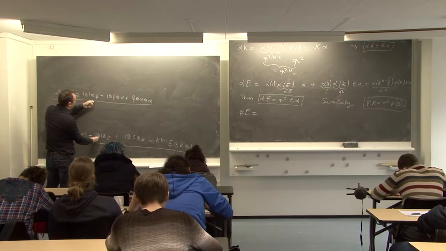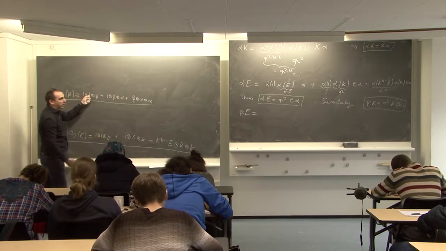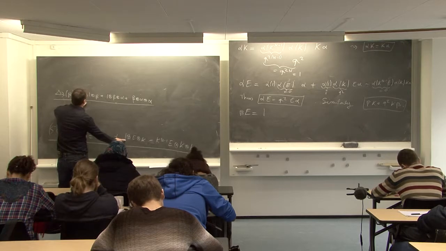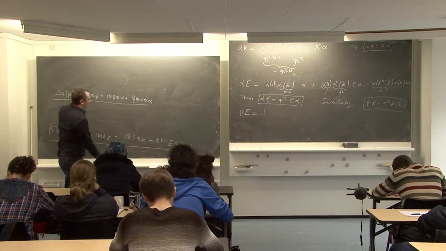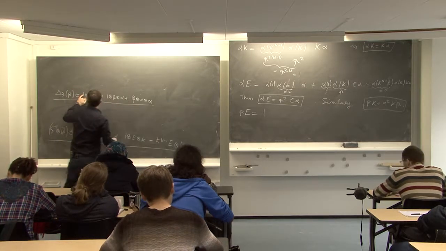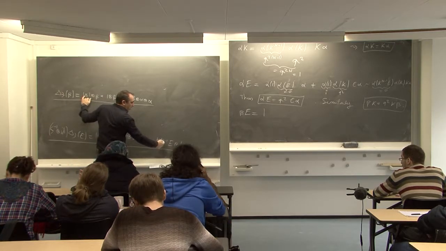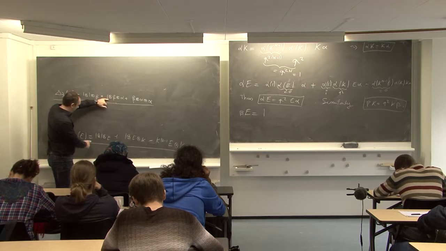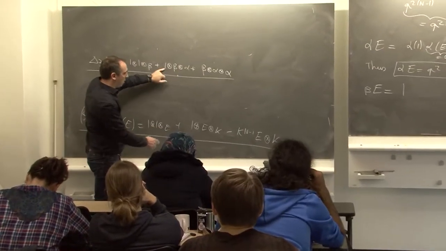It is 1. Beta E, it is 1. Beta K is 0. We forget. Here 1 is the counit, epsilon. So epsilon of K to the n minus 1 is 0. So we forget. Now we use this one. 1, 1, it is 1. Alpha E is 0. We forget.